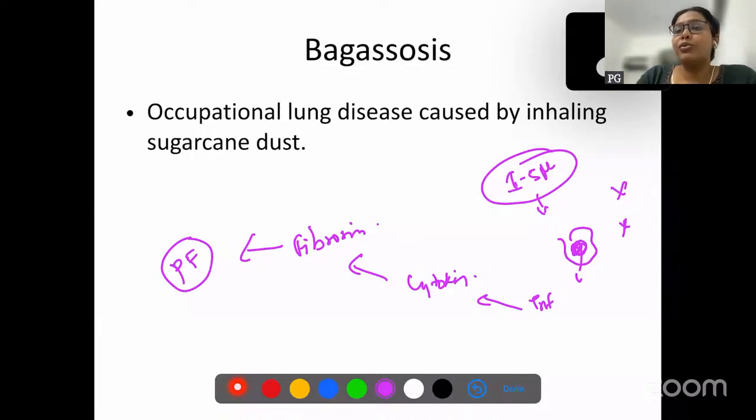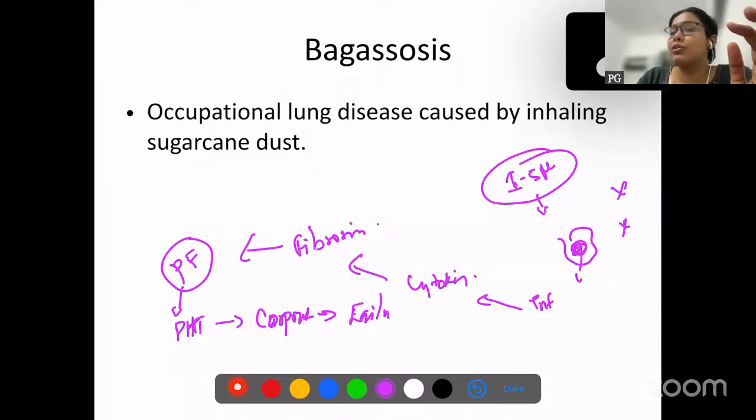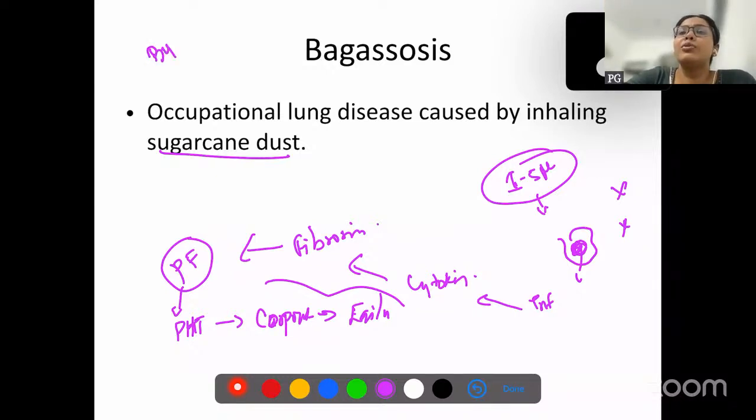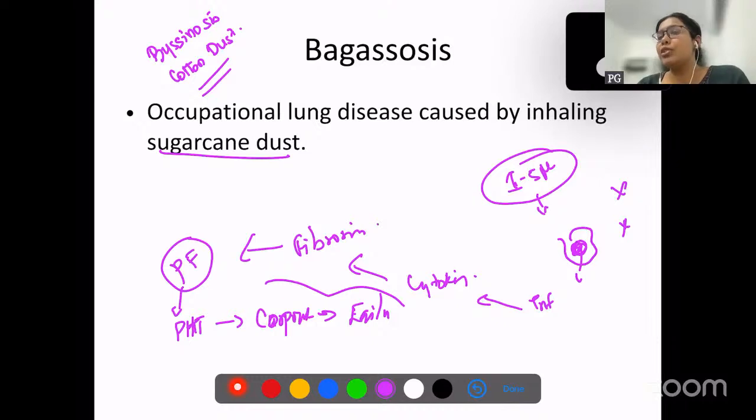After pulmonary fibrosis, this can ultimately lead to pulmonary hypertension. Okay, pulmonary hypertension can eventually lead to cor pulmonale and then failure of lung. So this could be the sequelae of things. Remember, this is inhalation of sugarcane dust, and there's something else called byssinosis, which is inhalation of cotton dust. These are just names, but the pathophysiology, everything is going to be almost similar in all cases of pneumoconiosis.